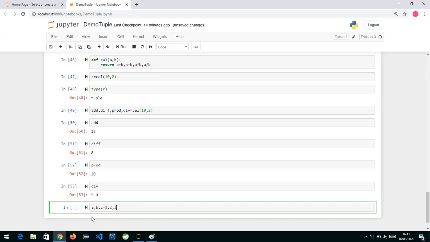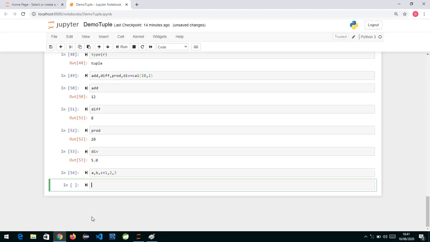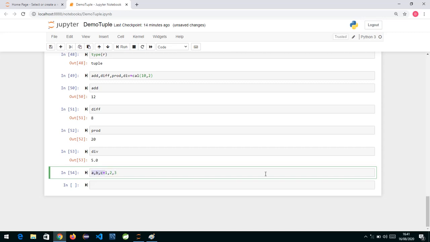We said that multiple values can be assigned to different variables at the same time this way. So what would be the type of this 1 comma 2 comma 3? This is nothing but a tuple, everyone, and this tuple is getting unpacked and assigned to a as 1, b as 2, and c as 3. So these things which we do in one line actually work because of the tuple in the background.